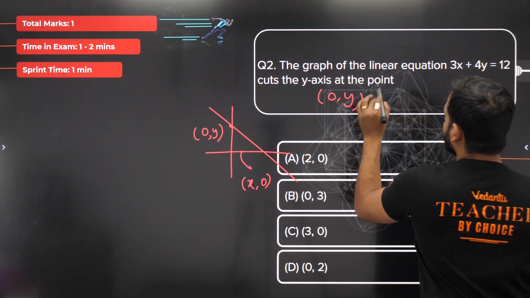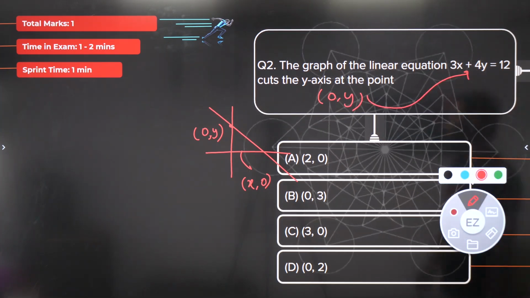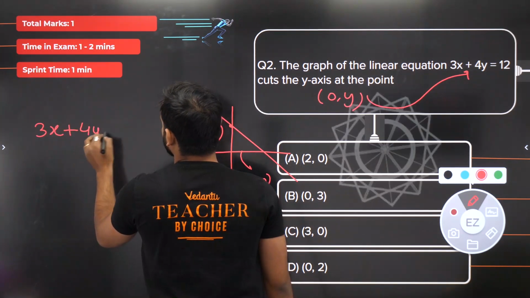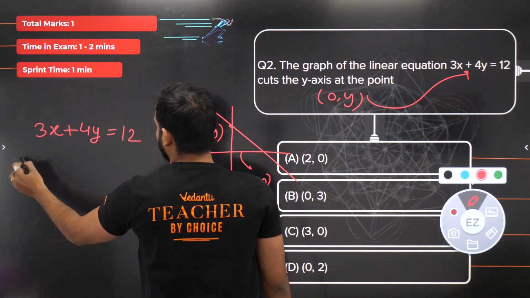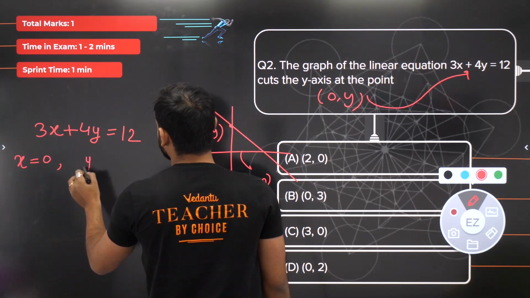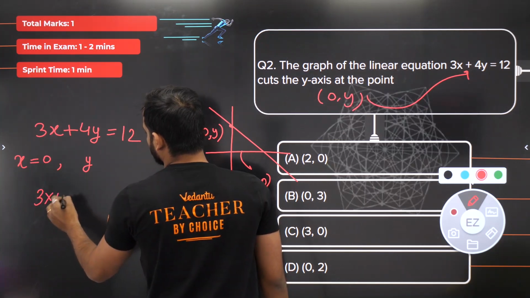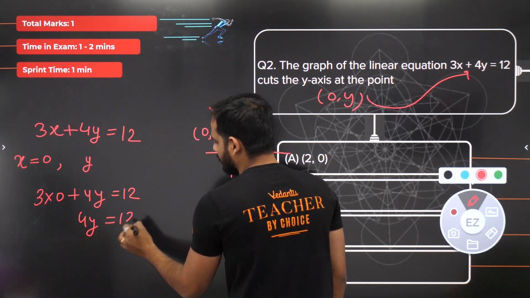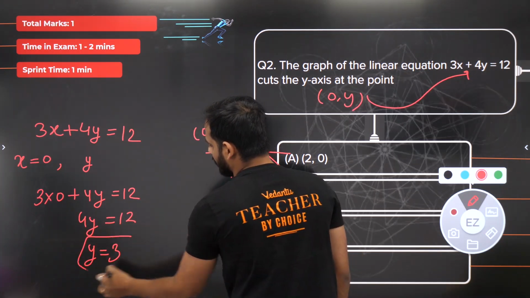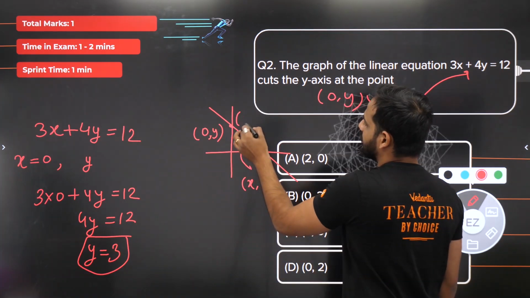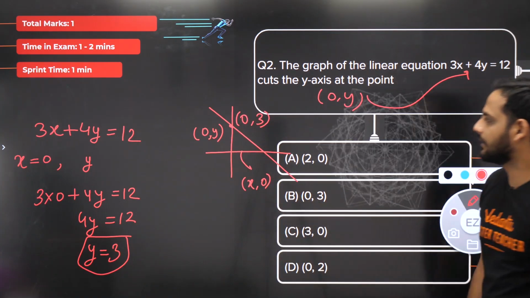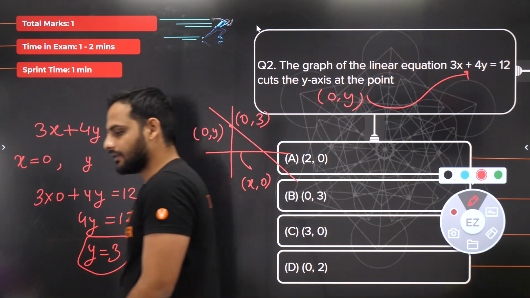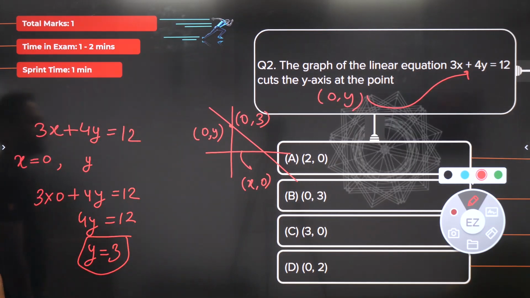Now this 0, y is a solution, so it should satisfy this equation. In the equation 3x plus 4y is equal to 12, I will put x as 0 and keep y as y. So we get 3 into 0 plus 4y is equal to 12, so 4y is equal to 12. That means y is equal to 3. So the point where it will intersect is 0, 3. The line of the equation 3x plus 4y is equal to 12 will cut the y-axis at 0, 3.